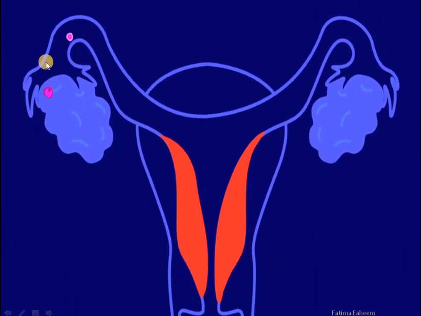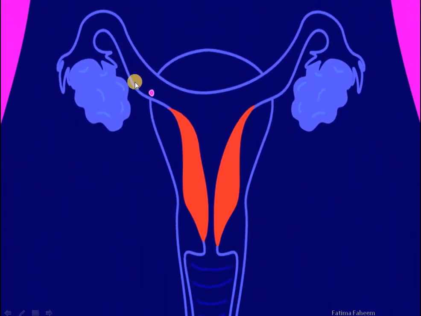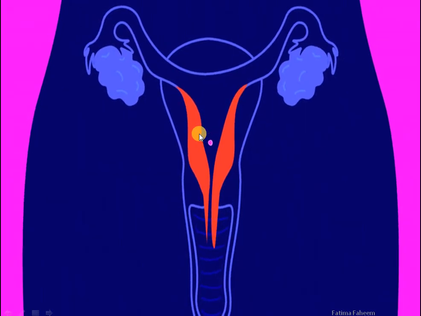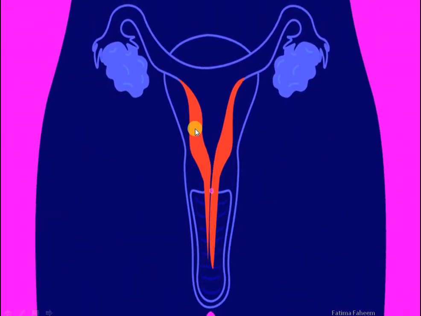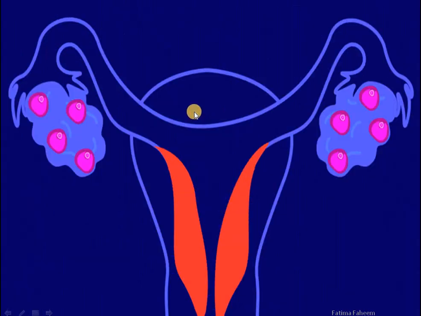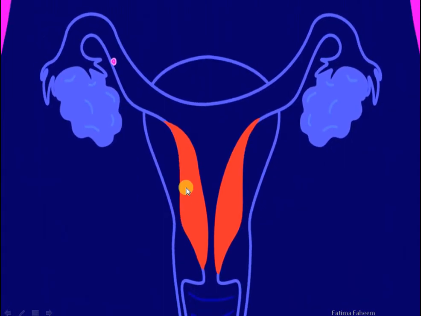Here in this diagram, I have shown you what if the egg is not fertilized. So it will be produced, it will be traveling towards oviduct, will not be fertilized, and this will be discarded if it is not fertilized, along with the wall of the endometrium. So this endometrium wall is only there to implant the embryo. So when the embryo is not formed, this endometrium wall will start to shed off, which is called menstruation in females. This happens on a monthly basis.